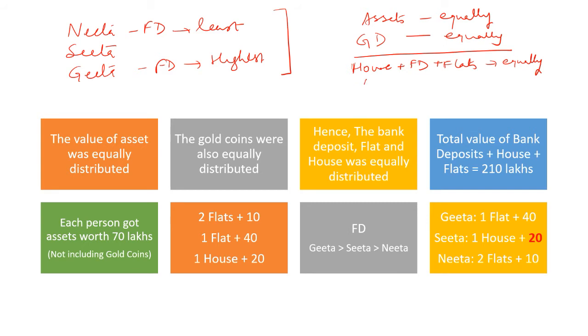And we know that the house was worth 50 lakhs, FD was worth 70 and the flat was worth 90. So total sum is coming to 210 and that was distributed equally. That means each one got 70.